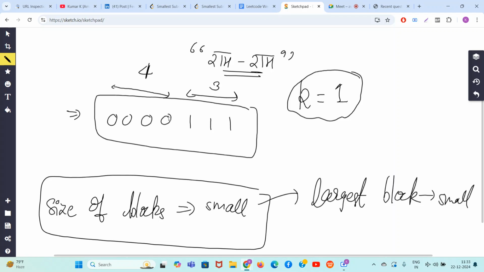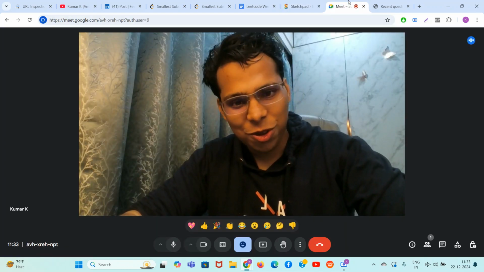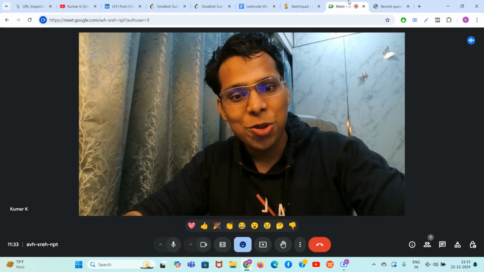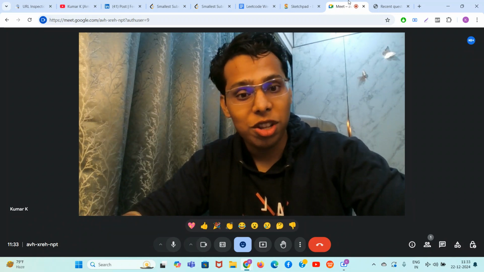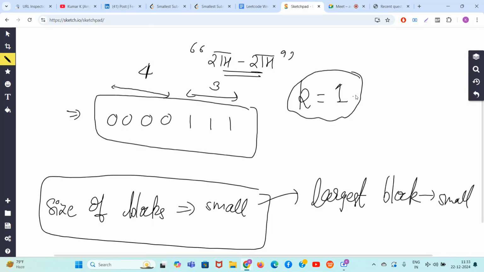So on the left hand side you can see that the block size is 4. On the right hand side the block size is 3. Now, giving you some time, think what can you do to reduce the overall block sizes, or how to reduce the largest block size. Currently one block size is 4, another is 3, and the largest is 4. How can you decrease this largest block size? That's what we need to discuss.